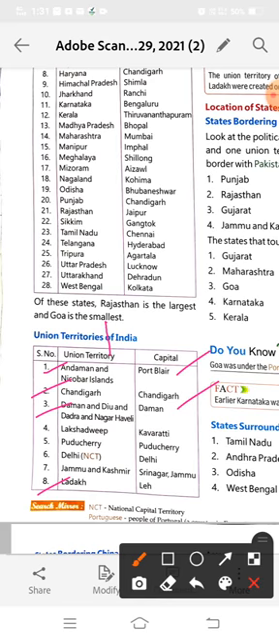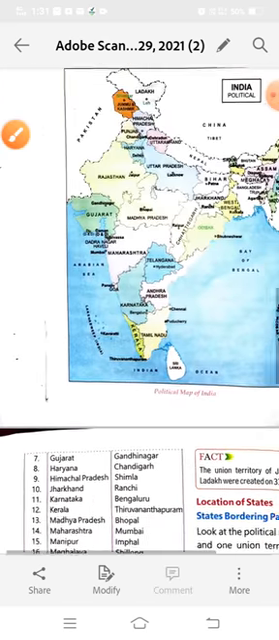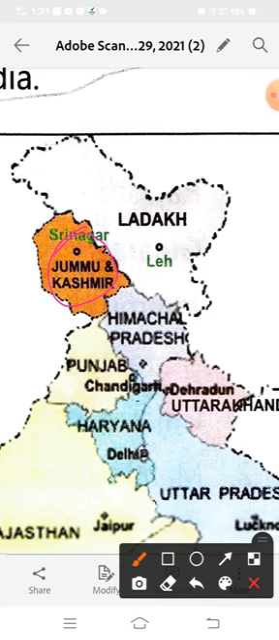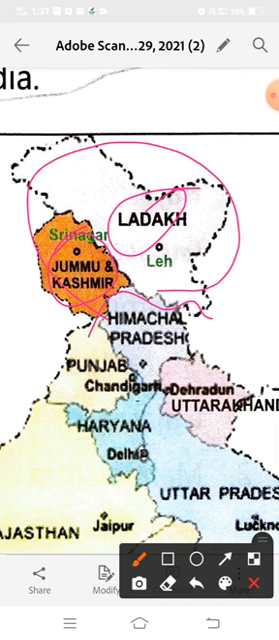It is also given here. See in your map: Jammu and Kashmir and Ladakh. Before 2019 it was one state, but now it is divided into two union territories, Jammu and Kashmir and Ladakh. So we have 8 union territories and 28 states. Before 2019 we had 29 states in our country, but now we have 28 states and 8 union territories in India.